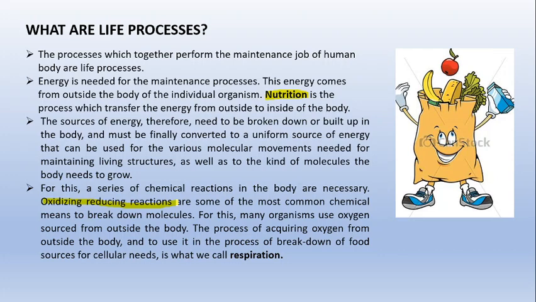Now what are oxidizing and reducing reactions? Oxidation is nothing but the breakdown of the food or any particle with the help of oxygen, and reduction is nothing but the addition of hydrogen into any substance, right? So when we break down the food and convert it, we produce a certain form of energy. We do all this through a process known as respiration.